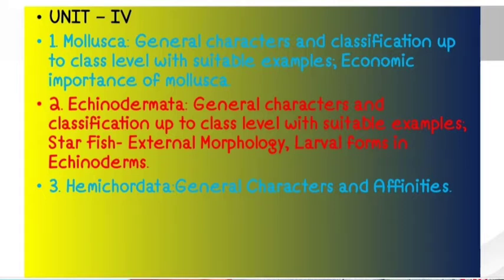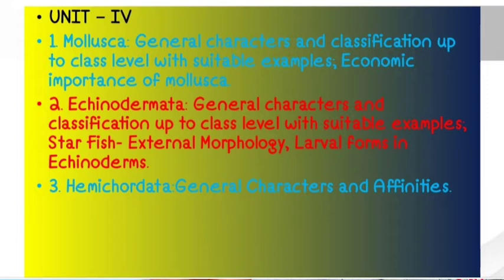Now the next point in this is the Echinodermata. Friends, in Echinodermata again you have to discuss the general characters, then the classification up to class level with suitable examples, then for the starfish you have to study the external morphology and the larval forms in echinoderms. These are the parts you have to study in the phylum Echinodermata. Now the next part in this unit, that is the last part of this paper, is the Hemichordata.